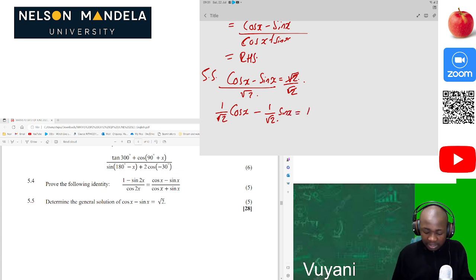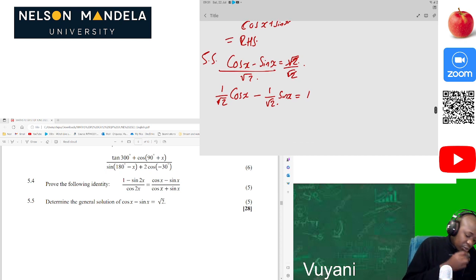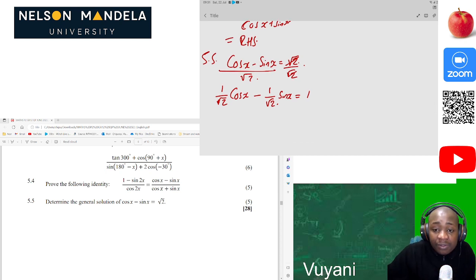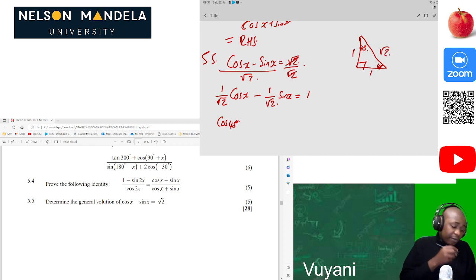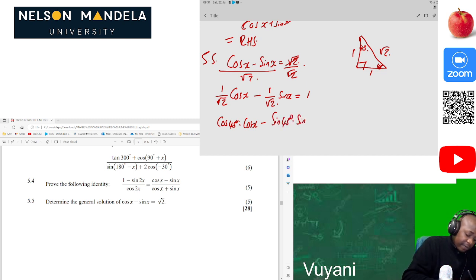That's the first step, and we know that 1 over root 2 is the same as cos of 45. This question is so tricky, but that's the same as cos of 45. Of course, this is a special triangle for 45, guys, if you didn't remember: 45, 45, and 1, 1, root 2. So 1 over root 2 is cos of 45 times cos of x minus, of course, sine of 45 times sine of x, equal to 1.